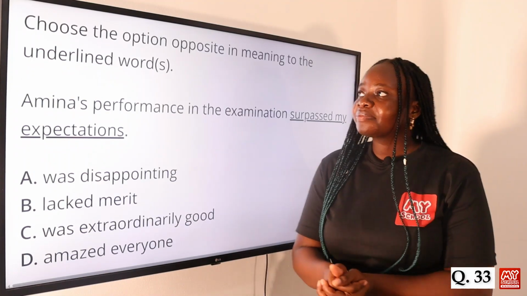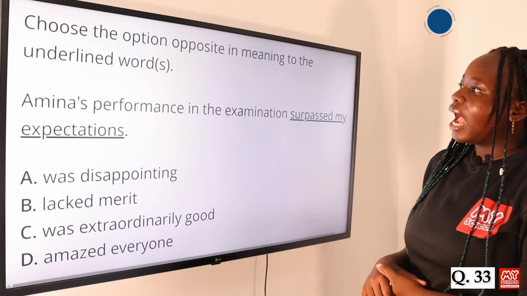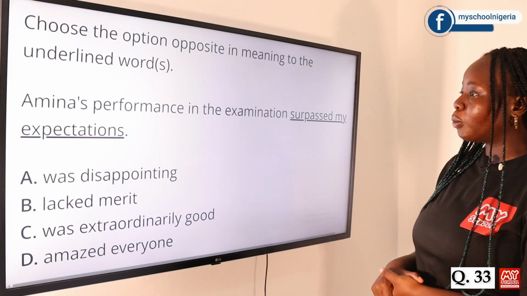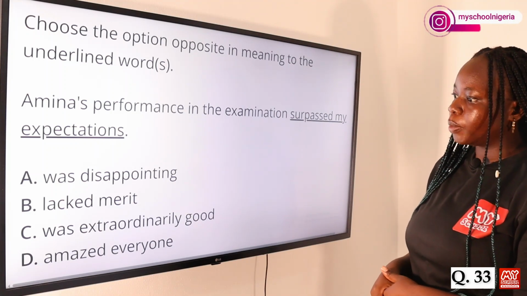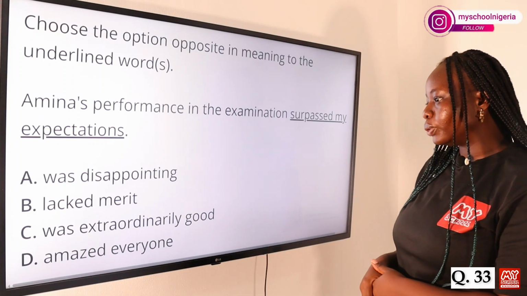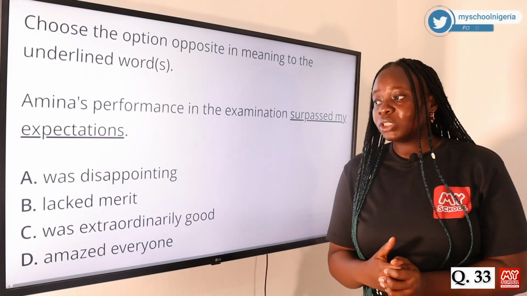Question 33. Again, we have to select the option opposite in meaning to the underlined words. Amina's performance in the examination surpassed my expectations. Option A was disappointing, B lacked merit, C was extraordinarily good, and D amazed everyone. The answer to this question is option A, was disappointing.